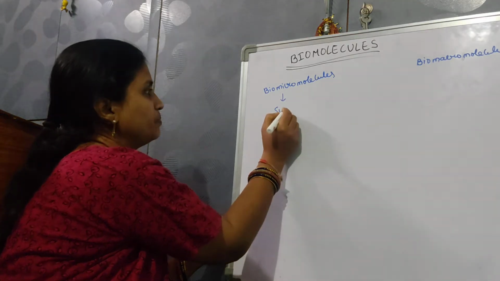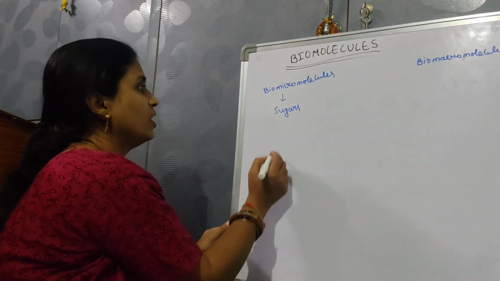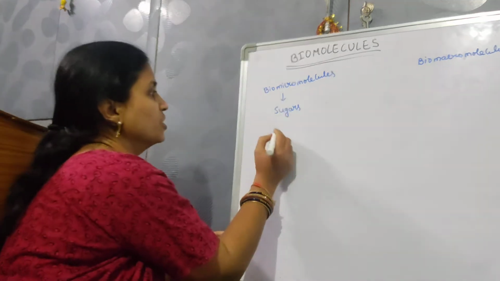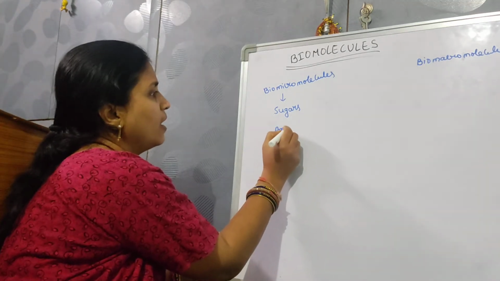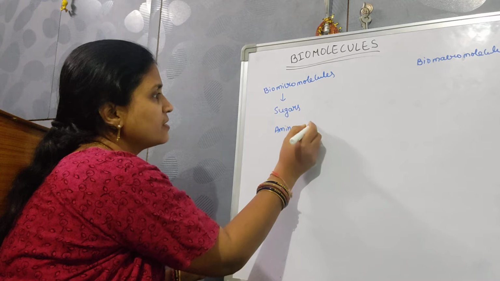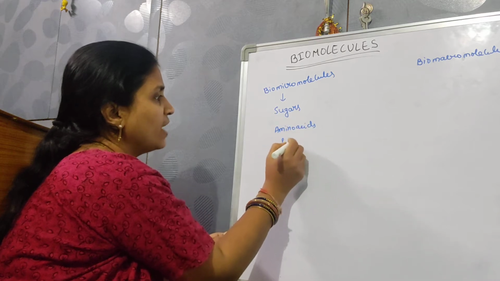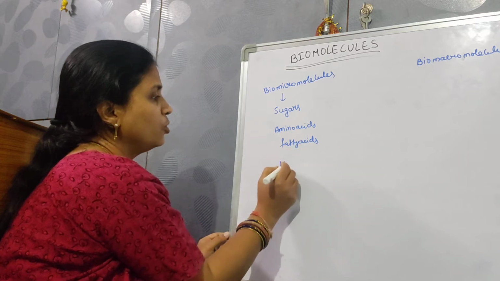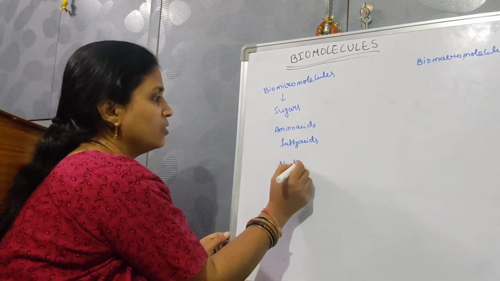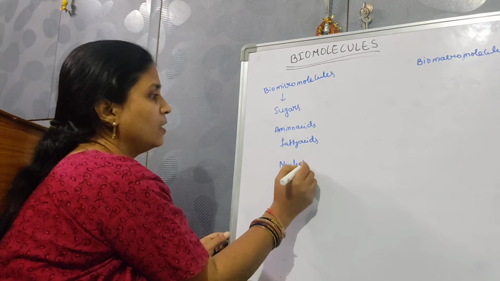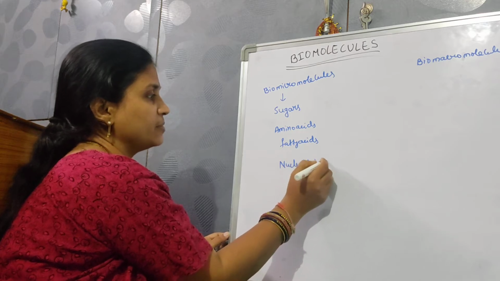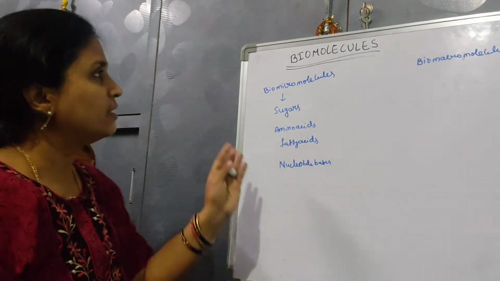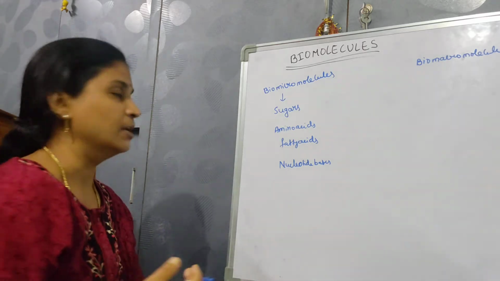The sugars. First we'll study sugars, amino acids, fatty acids, and nucleotide bases. Let us study in detail about them.